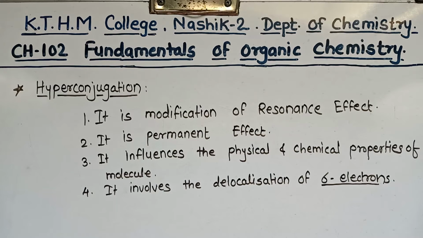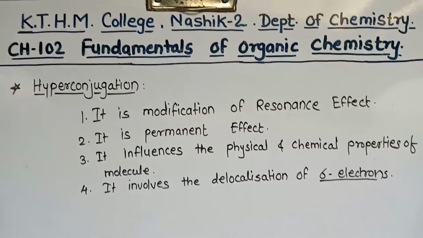In the inductive effect, we discussed that if alkyl groups are present, then the electron donating inductive effect is more. In other words, alkyl groups are electron donating groups, and the magnitude of the inductive effect is also more when the alkyl groups are more. Okay, so for that we consider an example here.